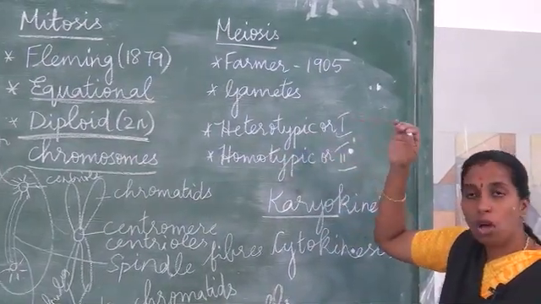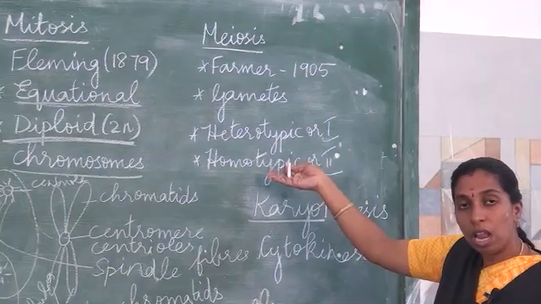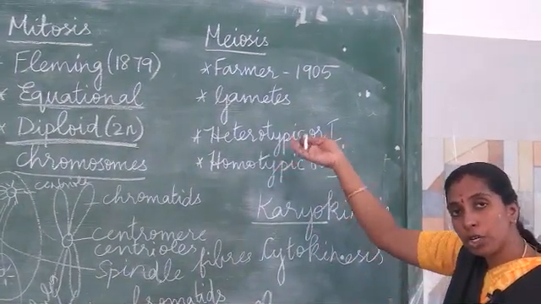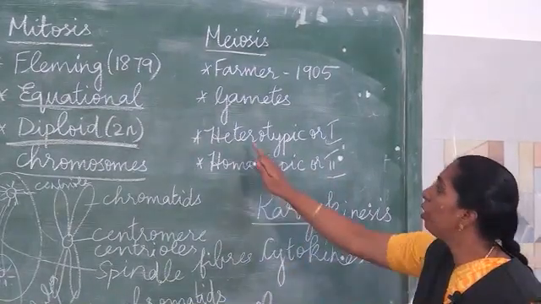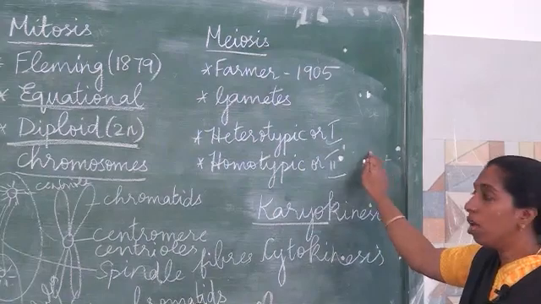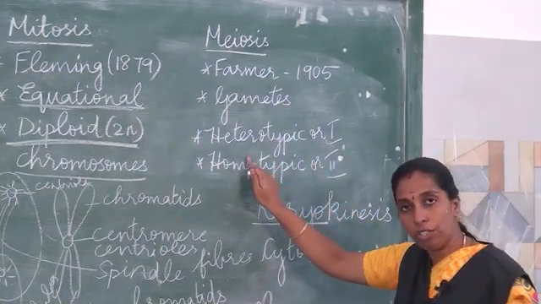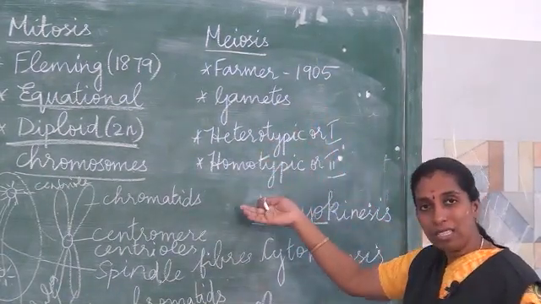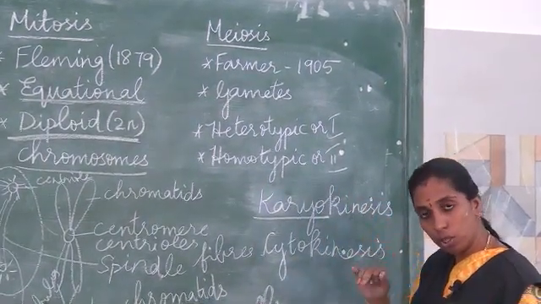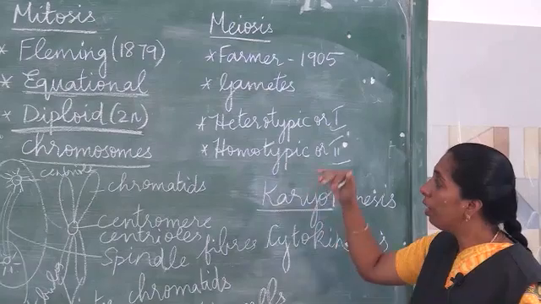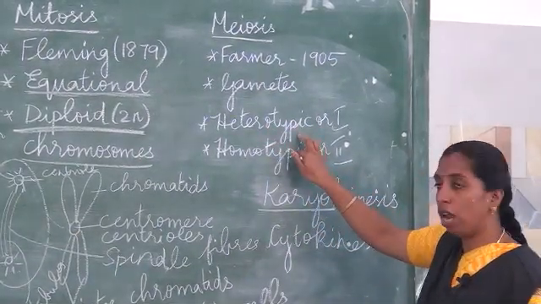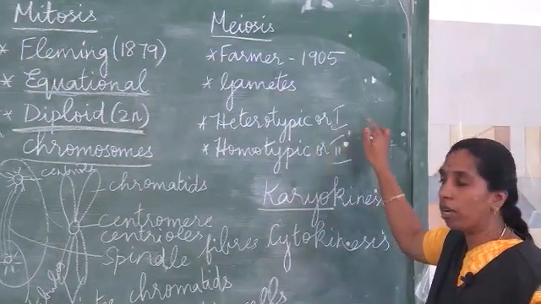Here the daughter cell is reduced from diploid to haploid, so it is called heterotypic division or first meiotic division. From the parent cell, only half the number of chromosomes is received by the daughter cell, so it is reduced.